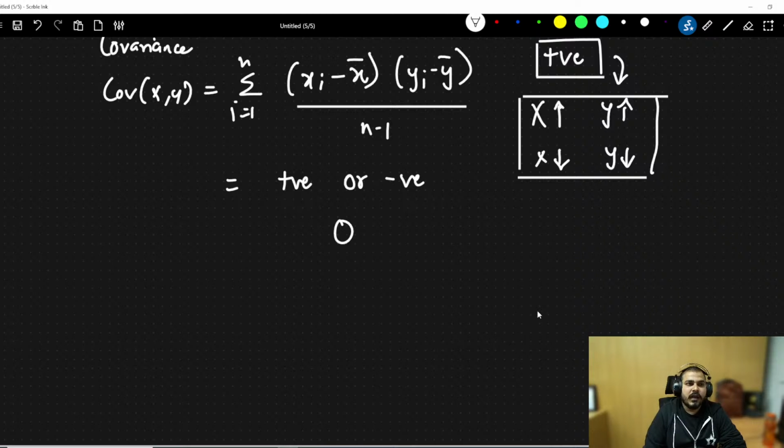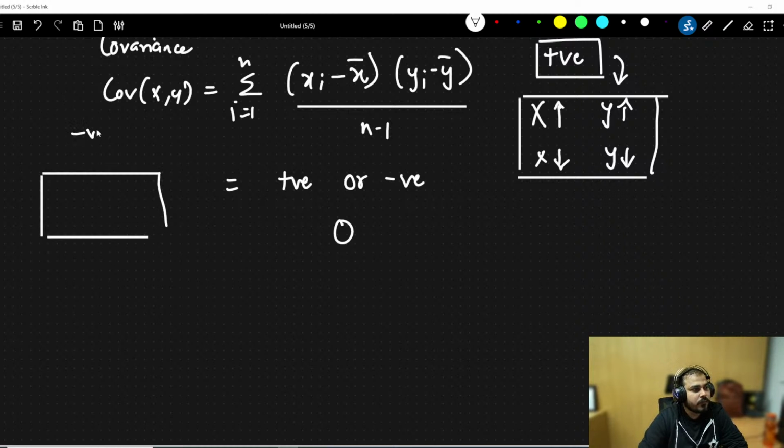Okay. Now similarly with a negative number. With a negative number, you can find out that when x is decreasing, y is increasing. When x is increasing, y is decreasing. So this relationship you will be able to find out. Okay.